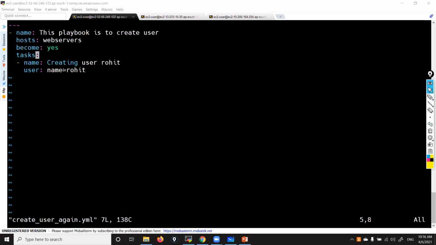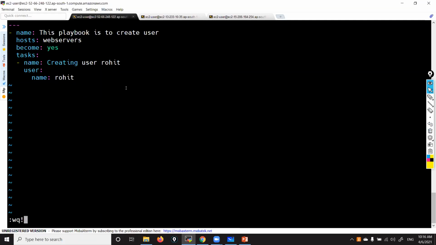But now what we did, we kept this one in the second line. You can see here, that time again this is a key, this is again a value. That also you can mention. So here, name equal to Rohit is a part of this user. Part of this particular user. Like that.